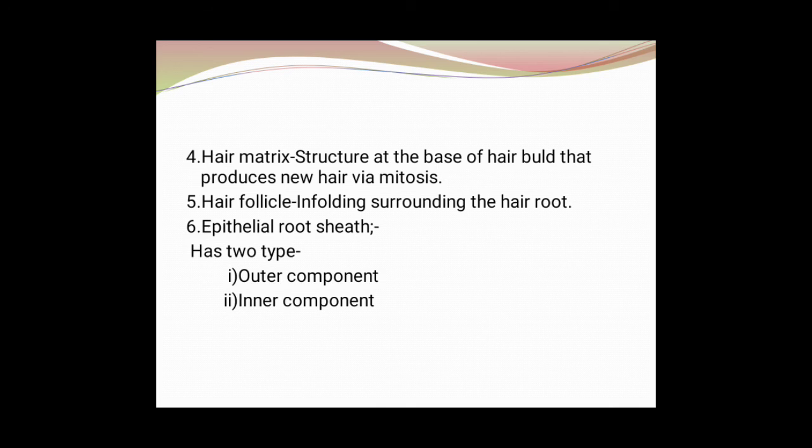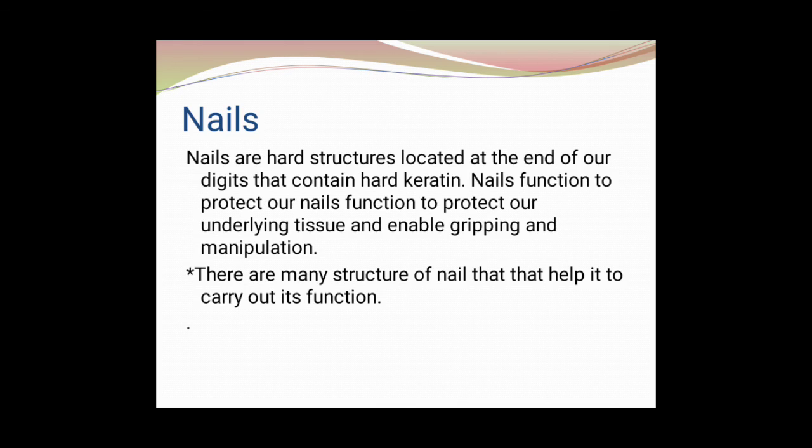Epithelial root sheath has two parts. So let's start with nails. Nails are hard structures located at the end of our digits that contain hard keratin. Nails function to protect our underlying tissue and enable gripping and manipulation.